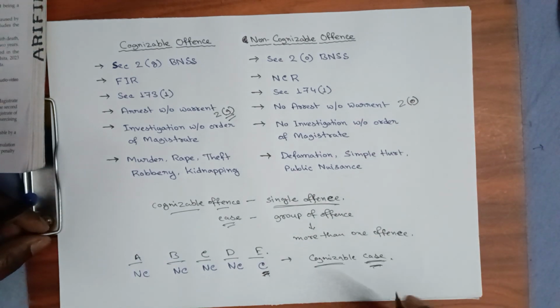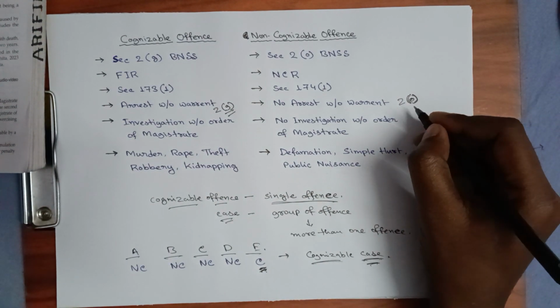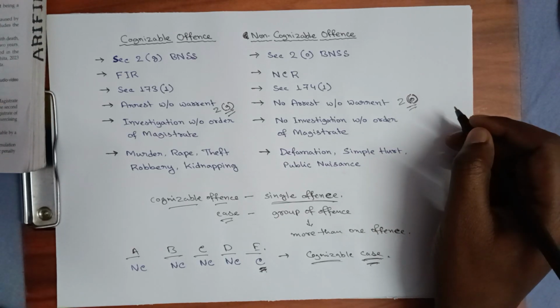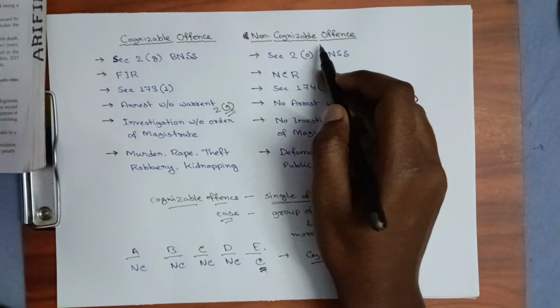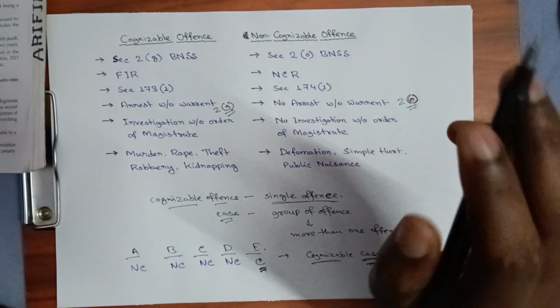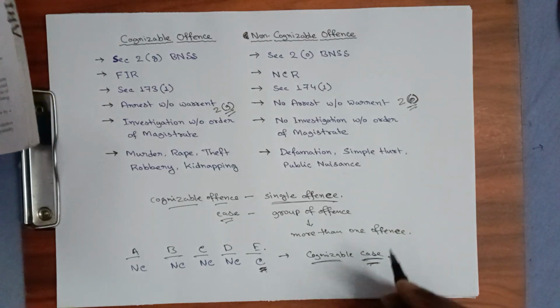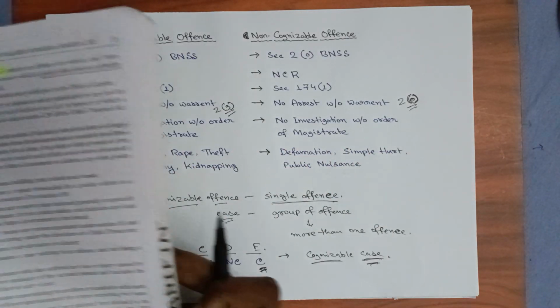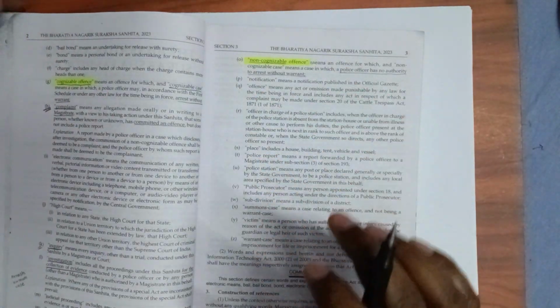So here the citizens are getting the right. The person who is the accused is getting the right, he can tell the police officer, show me the warrant before you arrest me, because I have committed a non-cognizable offense, so you need to get a warrant from the magistrate to arrest me. The accused can refuse to get arrested by the police officer. Okay,